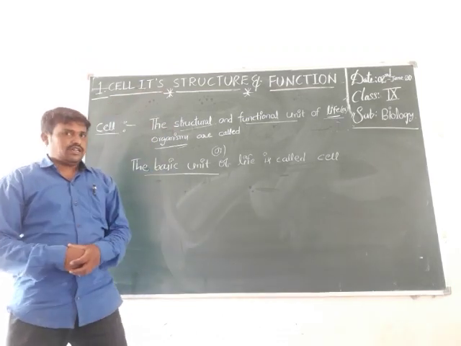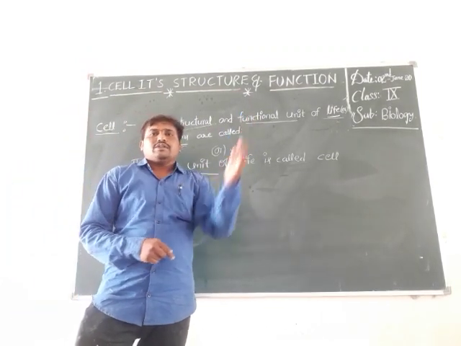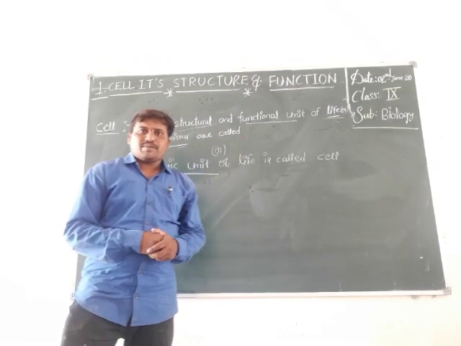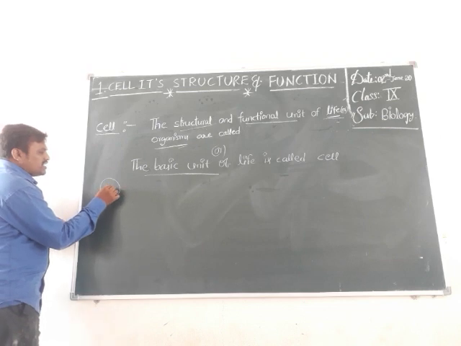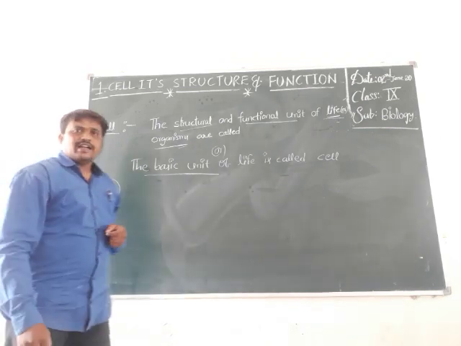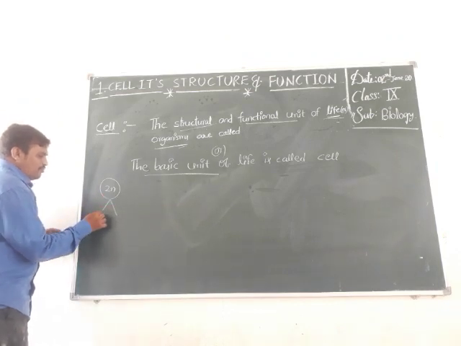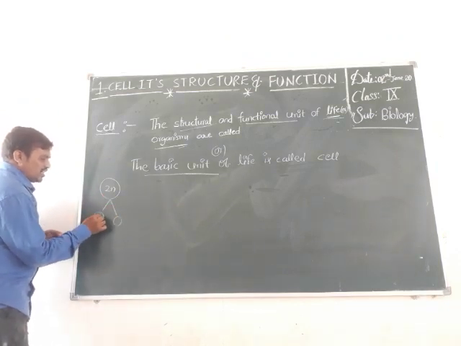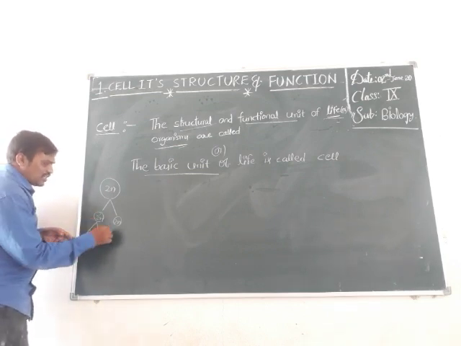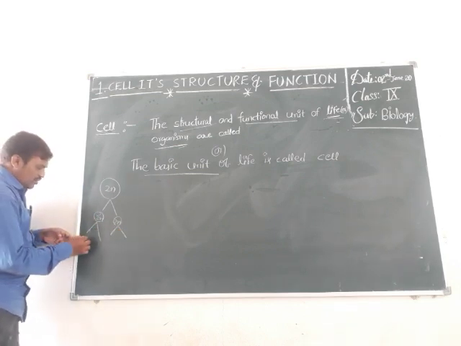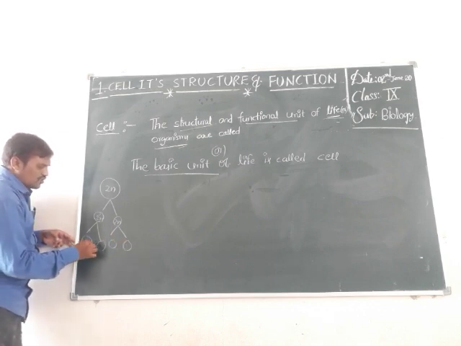I also told you in the reproduction chapter in the 8th class, a single diploid zygote cell divides and forms two daughter cells. They are also diploid. These two daughter cells divide again and form four daughter cells.